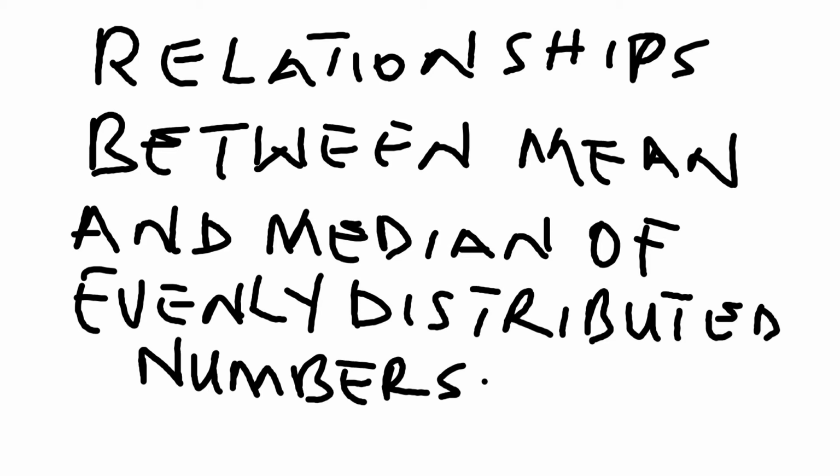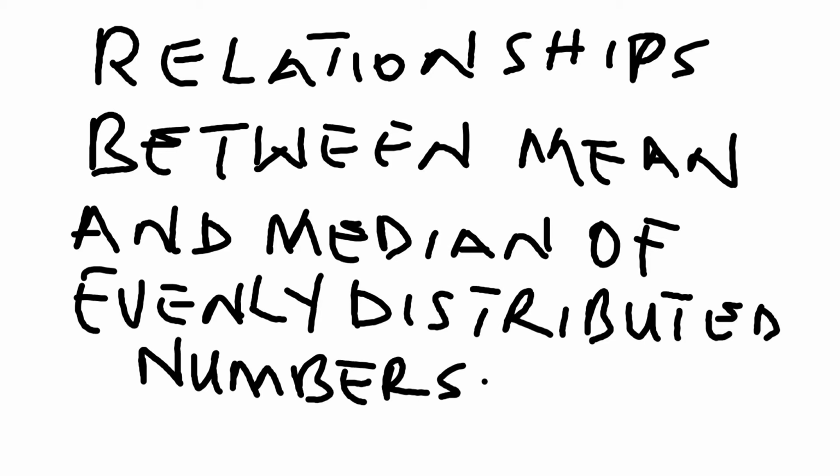Today we are going to look at the relationships between mean and median of evenly distributed numbers. If we have a set of numbers that are evenly distributed and we are asked to find the mean, then if you can figure out the median, automatically the median is the mean. If we have evenly distributed numbers, always have in mind that we must have consecutive terms of an arithmetic progression. That is what it is talking about.